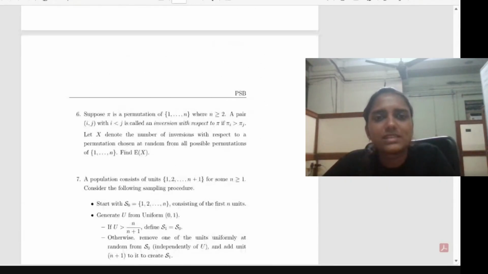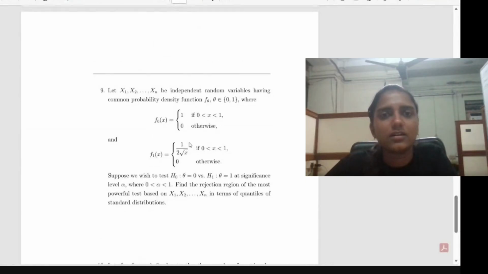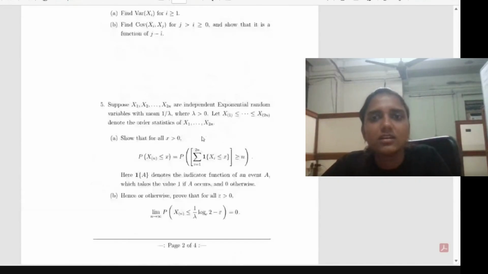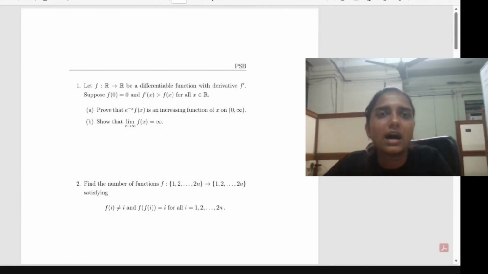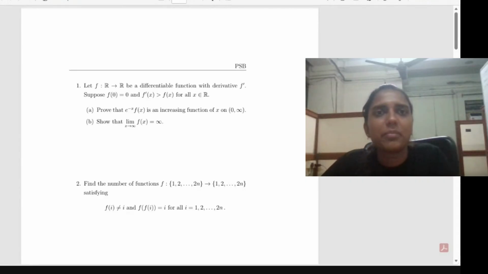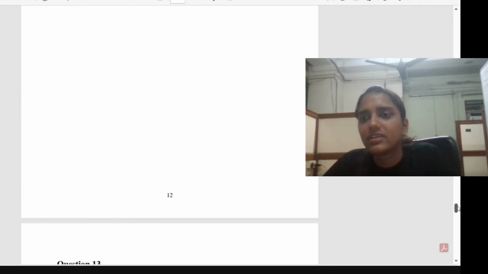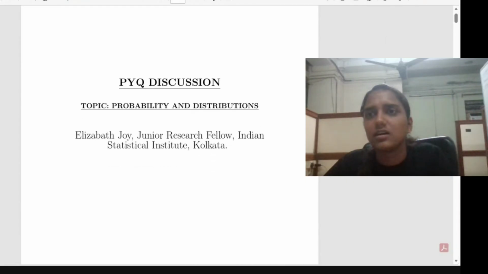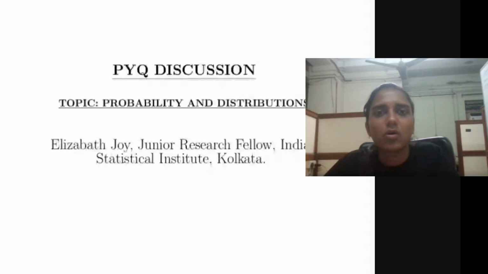So the number of questions may vary depending on the year. In general, maybe some 10 questions, and all the questions will have equal marks, as happens in most situations. Okay, so that is all about the syllabus and the exam pattern of this JAM exam and the ISI MStat entrance exam. Now I will deal with some previous year question papers from the ISI entrance exam and the JAM exam. I have taken the questions from the probability and distribution related topics.